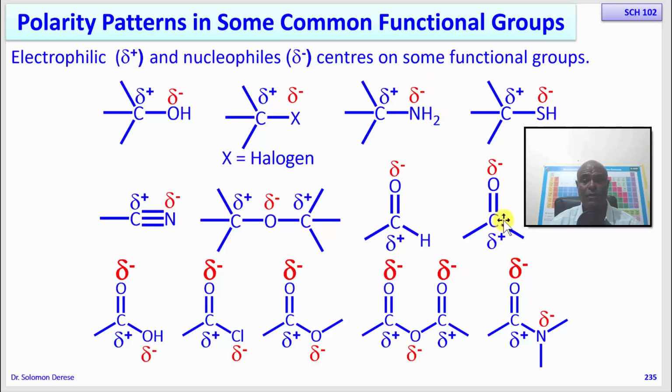In a carbonyl compound like a ketone, this carbon is electrophilic, so you should expect this nitrogen and this carbonyl carbon, since they are oppositely charged, to attract one another, and then you can start the reaction by forming a bond between this nitrogen and this carbon. So recognizing the polarity pattern of a functional group is very, very important.